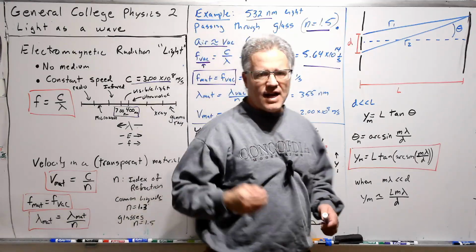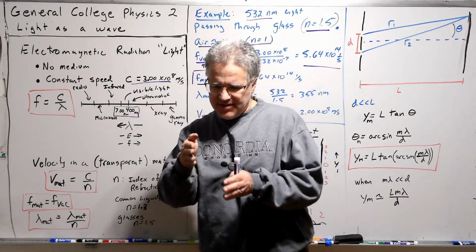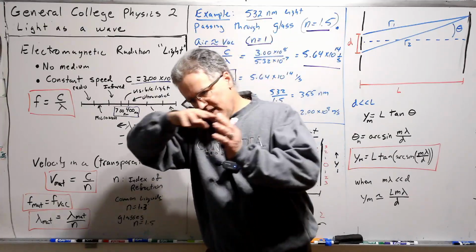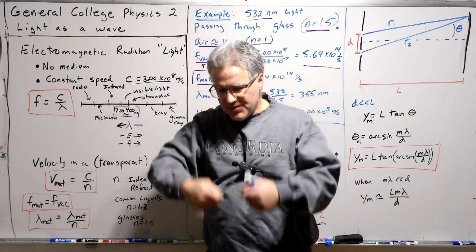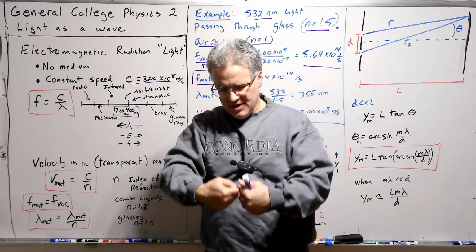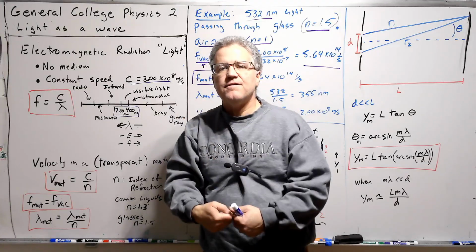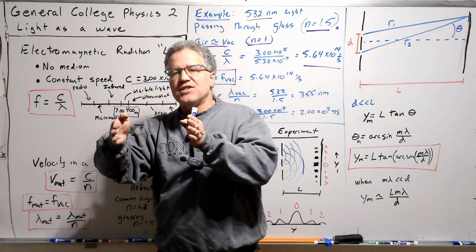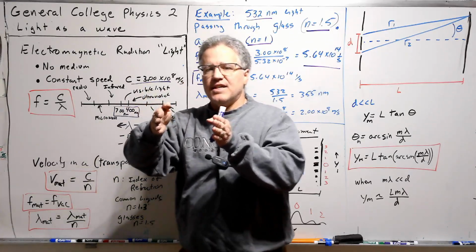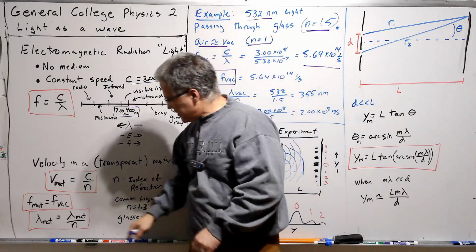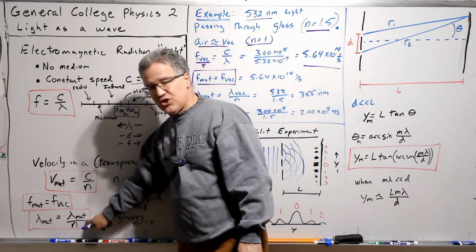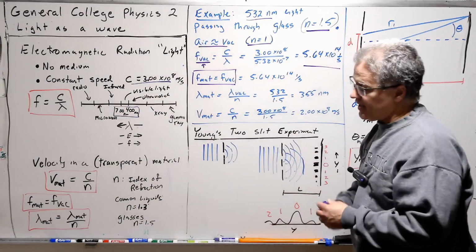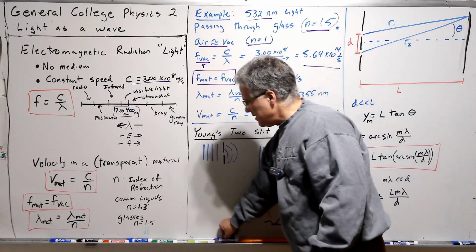One way to think about that: imagine you're just inside this piece of glass and the light wave is coming by and going into the glass. Well, you're going to be seeing that light wave move up and down at the same frequency. Now the speed slows down, so that means it doesn't travel as far as it goes into the material. So its wavelength shortens considerably, depending on the index of refraction.